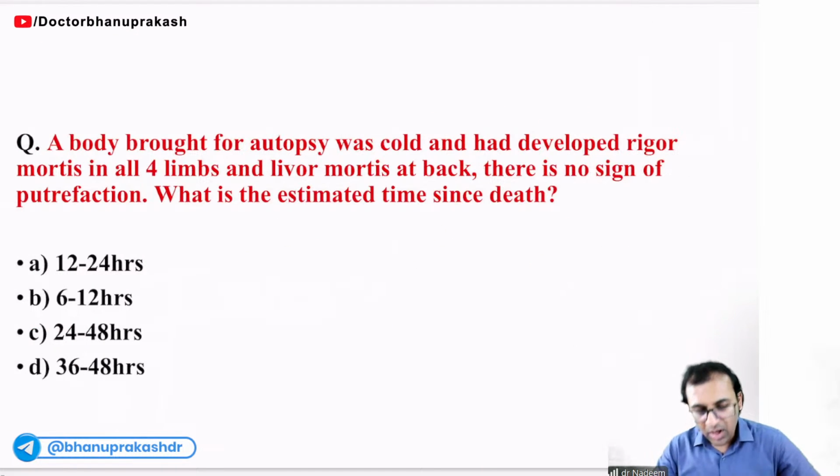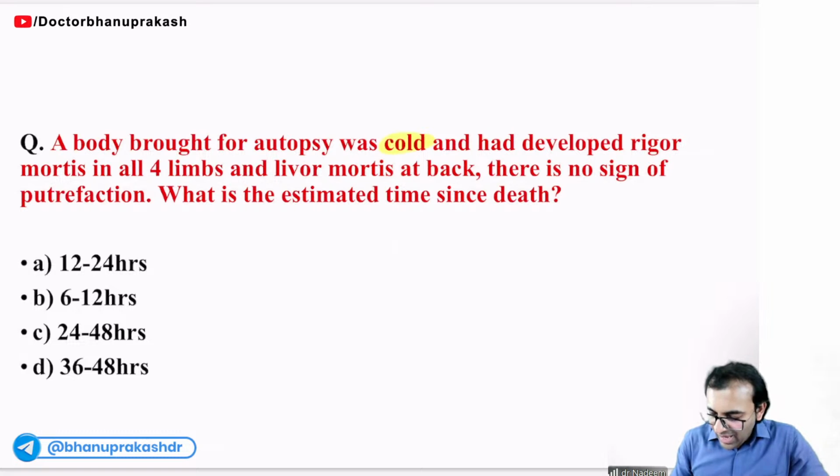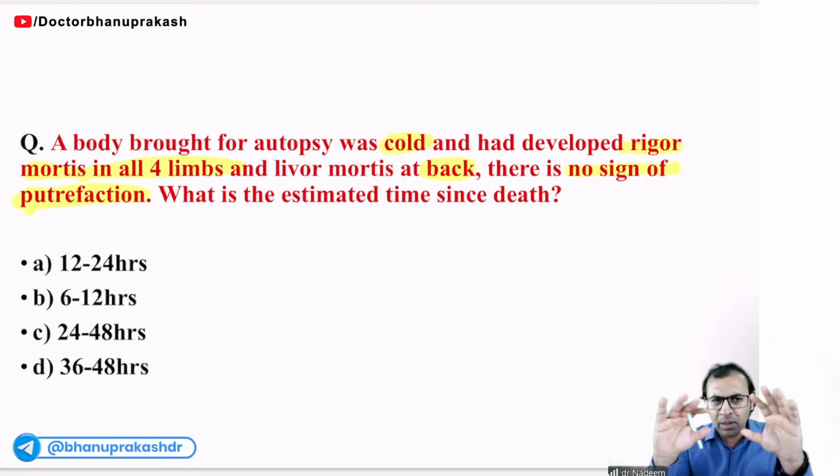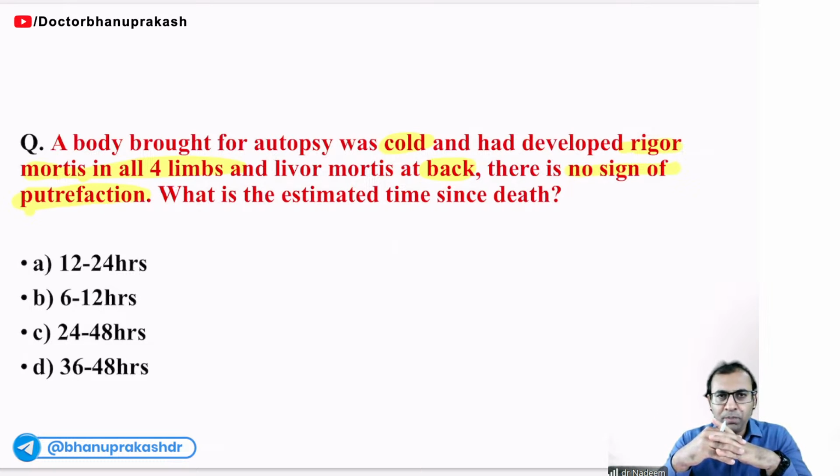Next question. A body brought for autopsy was cold and had developed rigor mortis in all 4 limbs. And after that, livor mortis was seen at back. And there is no sign of putrefaction. What is the estimated time since death? Okay, here the examiner is mentioning that there is complete rigor mortis, and livor mortis at back. No sign of putrefaction.